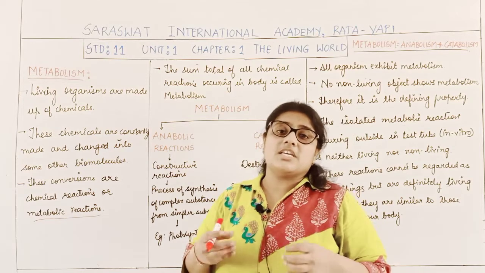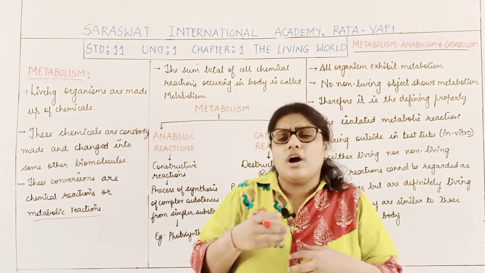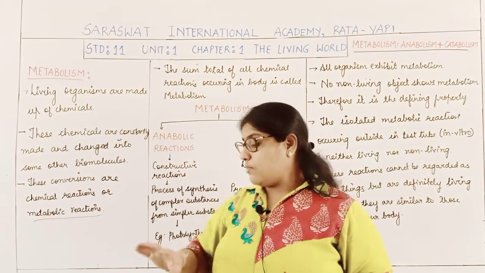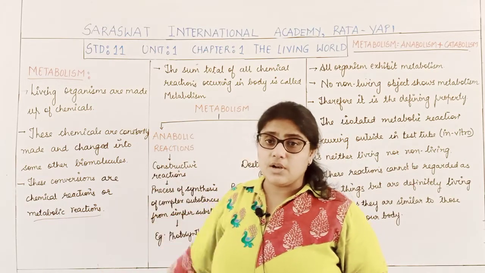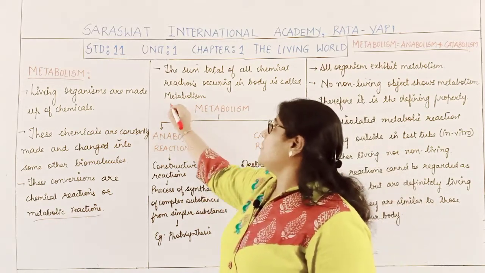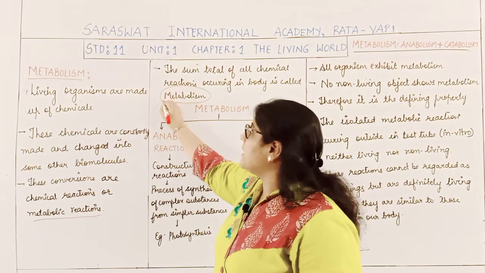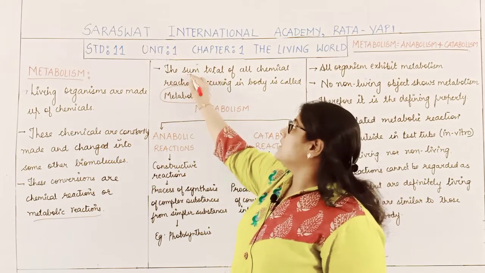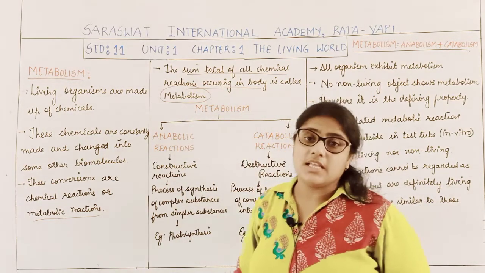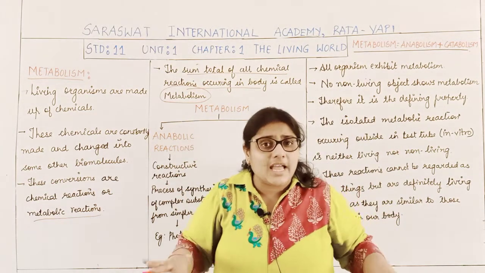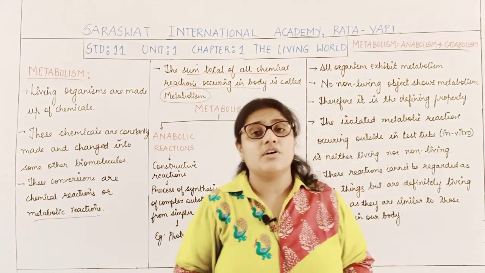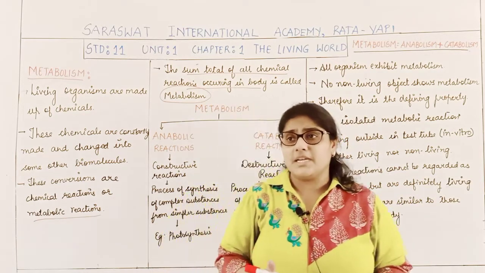The conversions, that is the formation or the chemical reactions occurring within the living body, are called metabolic reactions. So how can we define the term metabolism? It is the sum total of all the reactions occurring in the body. All the chemical reactions which occur within the body of the living organism are called metabolism.